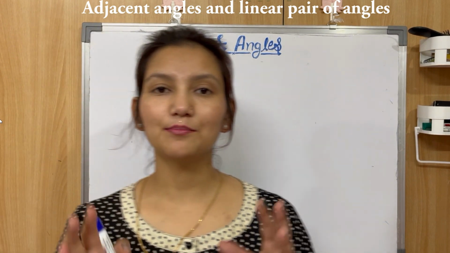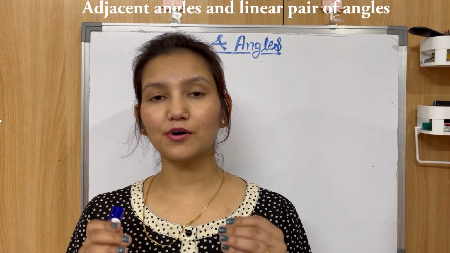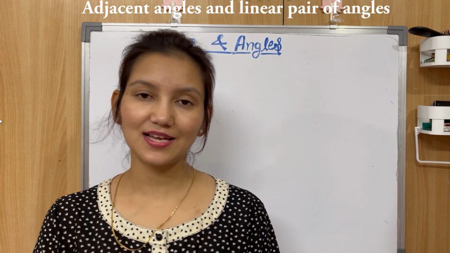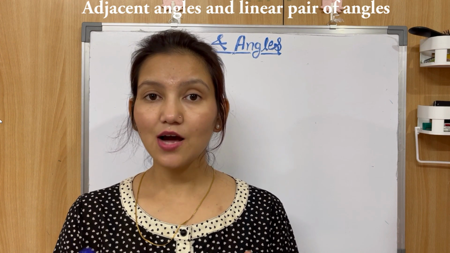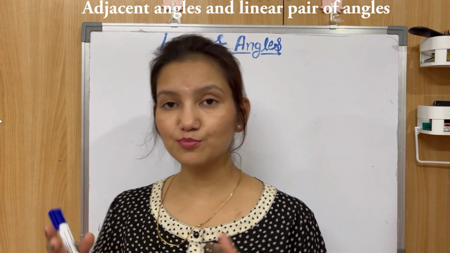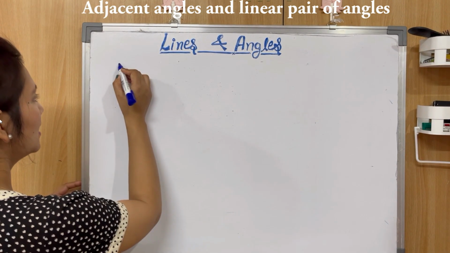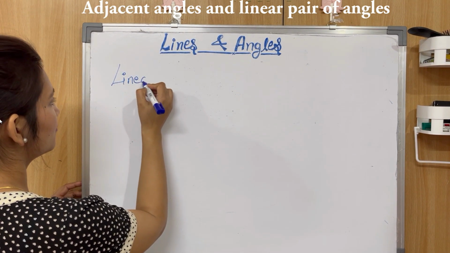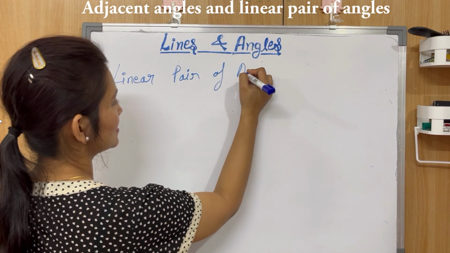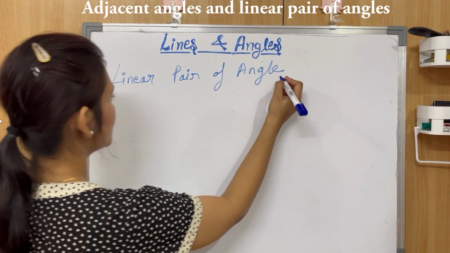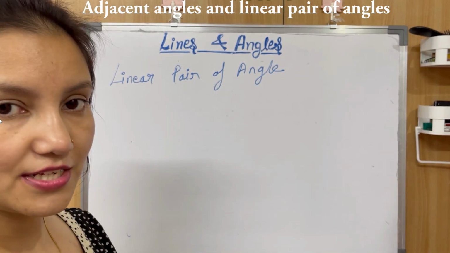So these were some basics about lines and angles. So far, we have discussed some important terminologies related to lines and angles. We've talked about different types of angles, right? Now, let's talk about the first property, or you can say theorem. So it is linear pair of angles. Linear pair of angles, okay? So what is a linear pair of angles, right?